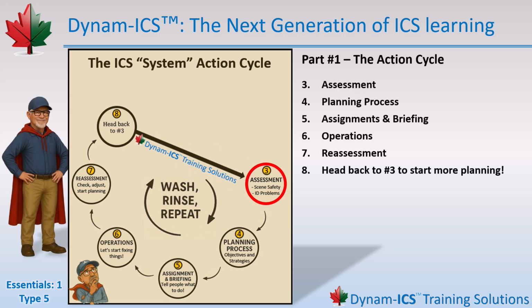And just like that, we've come full circle. We're officially back to step 3, assessment. Wash, rinse, repeat. Before we move forward, let's take a moment to zoom out and look at the big picture. This entire action cycle you've just learned is unique to DynamICS. It's part 1 of our 3-component concept of ICS, a simple, practical, common sense way of breaking down how incident management actually works for real people in real incidents.